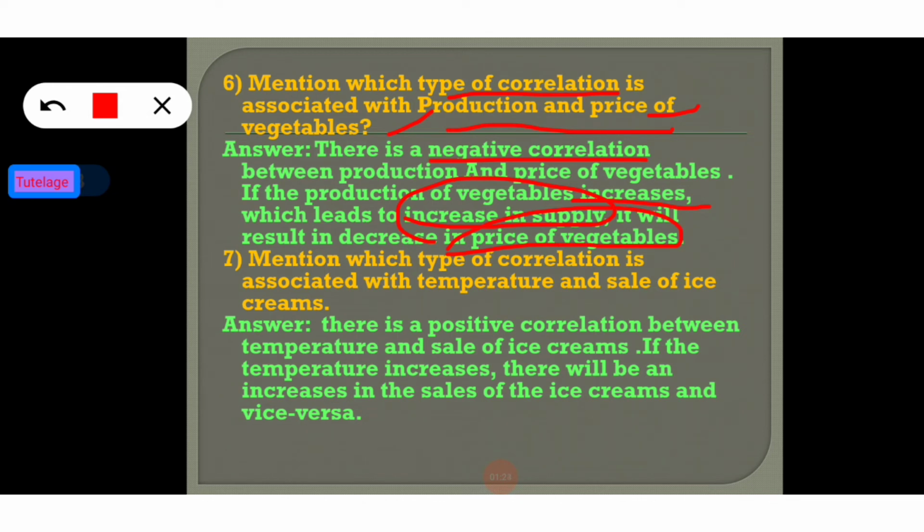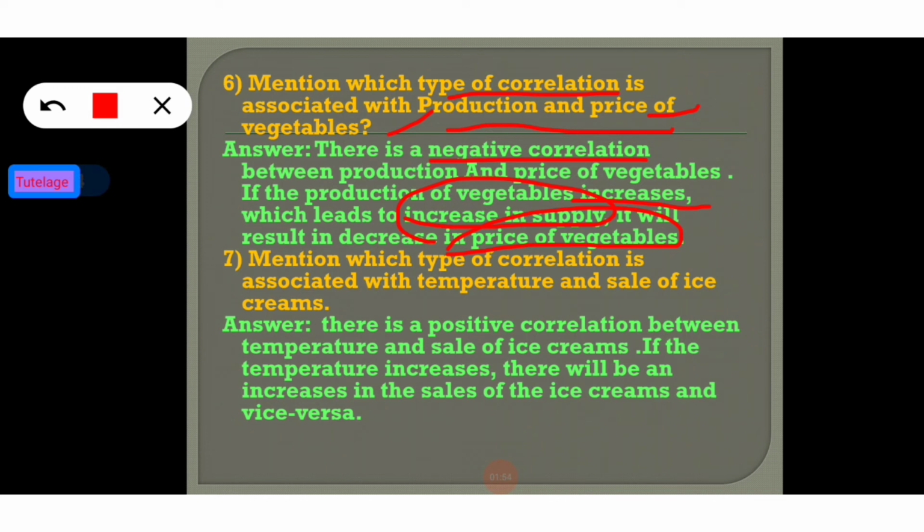So when supply of vegetables increases, the price of the vegetables decreases. So negative correlation basically tends to move in the opposite direction. One increases, another one decreases. Clear? What is negative correlation and what is the type of correlation associated with the production of the vegetables and price of the vegetables?